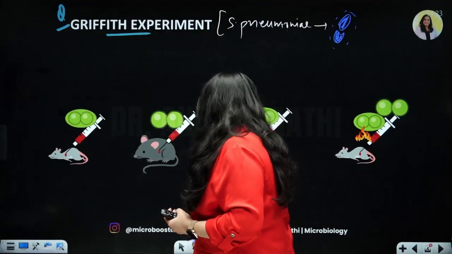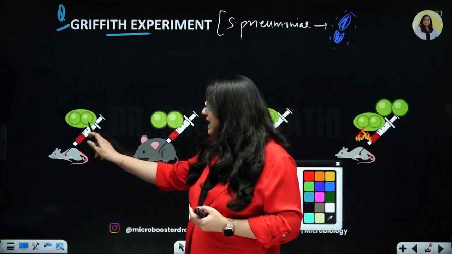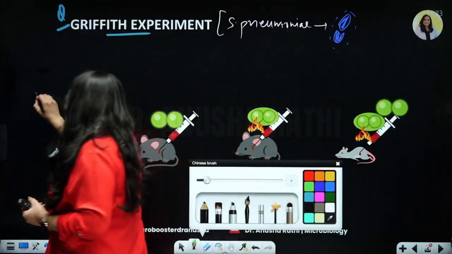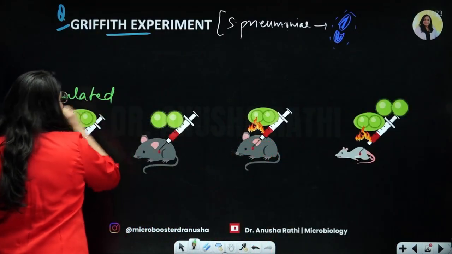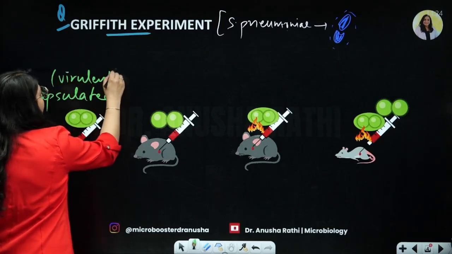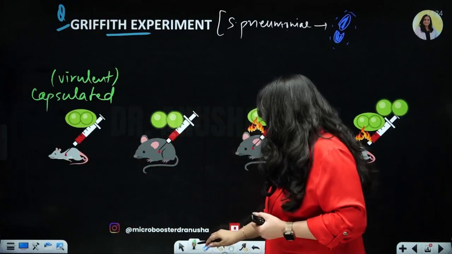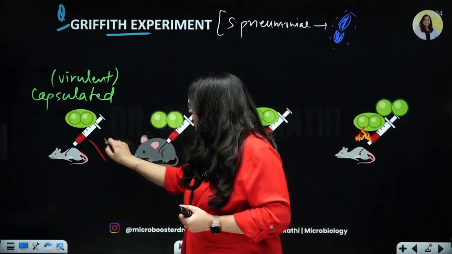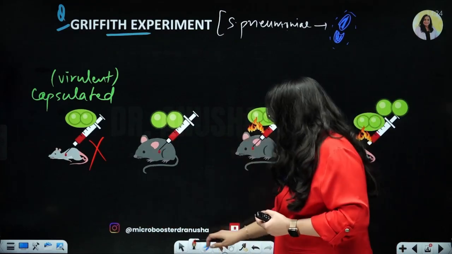So what did he do? He took a mouse and he injected the mouse with a capsulated strain of strep pneumoniae. So this is a capsulated strep pneumoniae, which is a virulent strain, right? So he saw that the mouse obviously died. When he injected that, the mouse was killed. Then he removed the capsule.